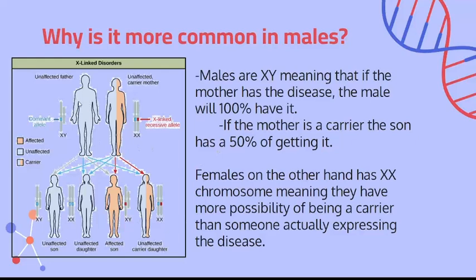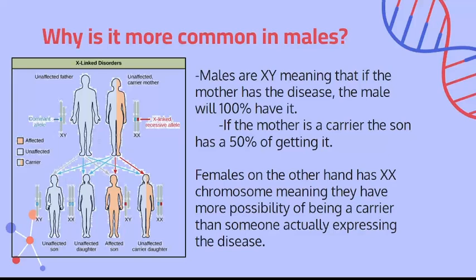On the left, you can see if the father is fully unaffected and the mother is a carrier, then the daughters are going to be completely safe. Because when you have a daughter, dad cannot pass on his Y gene, because Y genes are for male and male only. So dad will always pass his X gene on to the females, but to the boys, dad will always pass the Y gene. So let's just look at this first. When dad passes the X gene to the daughter, it means that the daughter will 100% not have that disease, but she could be a carrier.